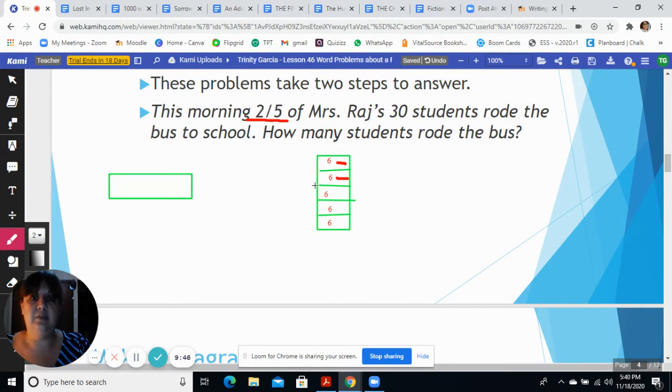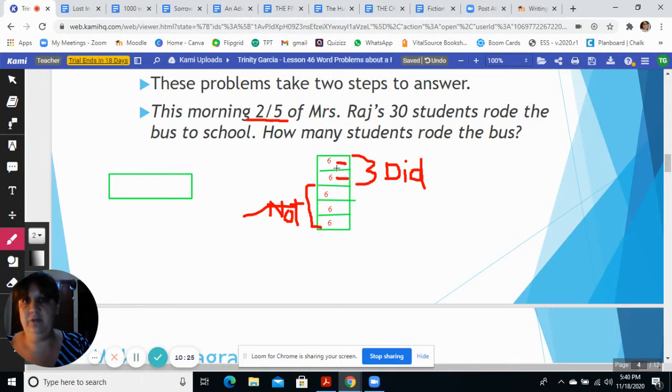And now we can see that 3/5 did not ride the bus. So you can put "not" over here. And we can see that these 2/5 over here did ride the bus. So you can write "did" on this side, or you can write "ride," whatever you want, so that you remember. Here we have a diagram of what's happening in our word problem.